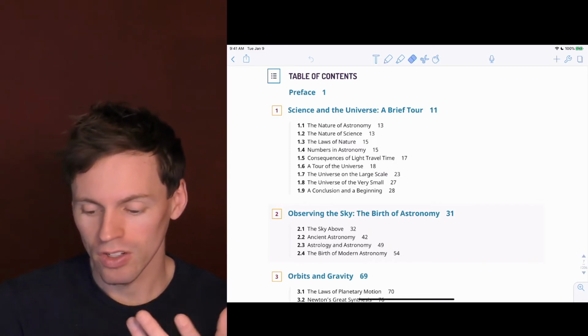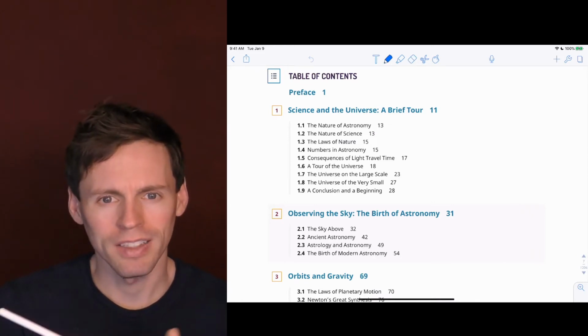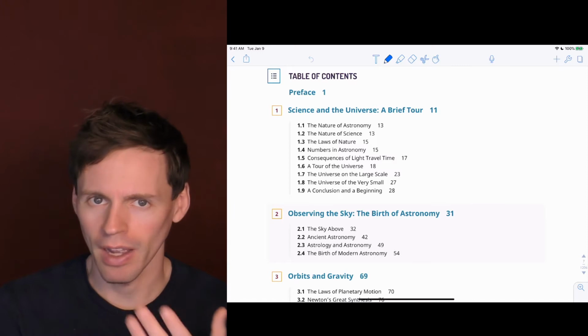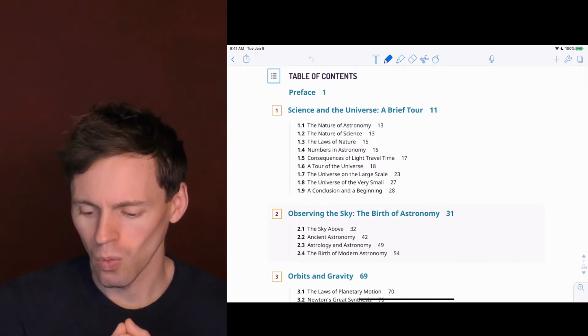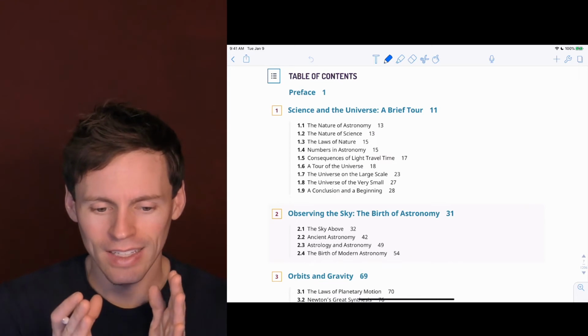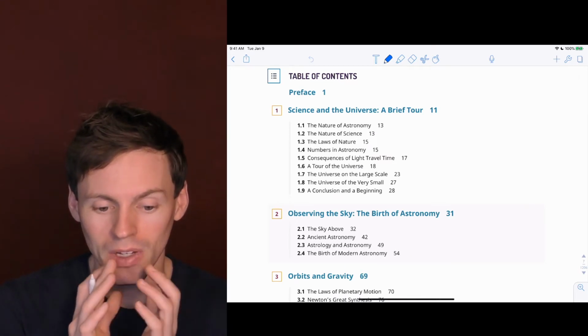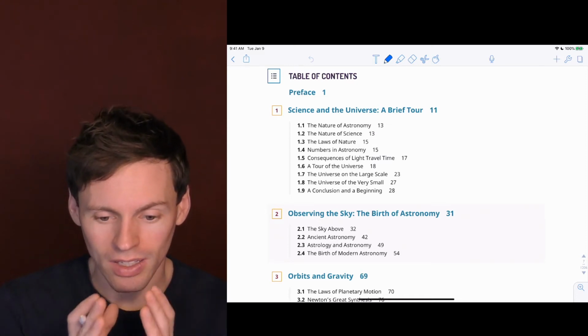Earth. The nature of science, make sure you understand the scientific method, what constitutes a scientific theory, what's a hypothesis. The most important thing being that in science, any idea that can be affected or studied is scientific.